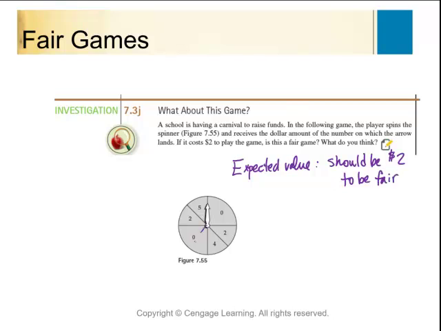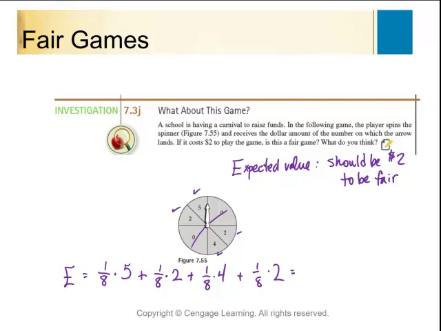All right, so it looks like this is cut into eighths, I think. So what is it? We receive the dollar amount on the number. Okay, so my expected value. Let's look at the 5 first. The probability of getting a 5 is 1 out of 8. And the dollar amount that I get is that $5. Nice. Plus, let's do this guy. 1/8 times 2 plus, do that guy. 1/8 times 4 plus 1/8 times 2.